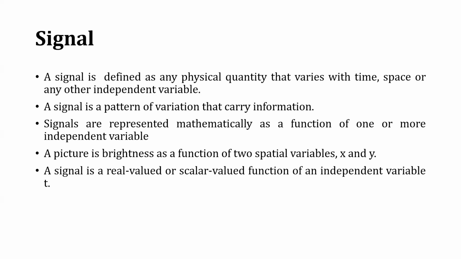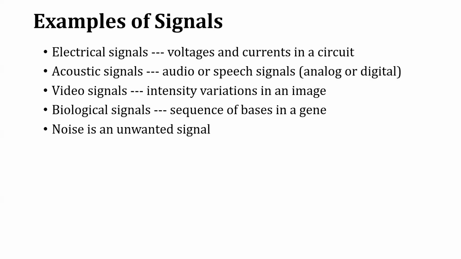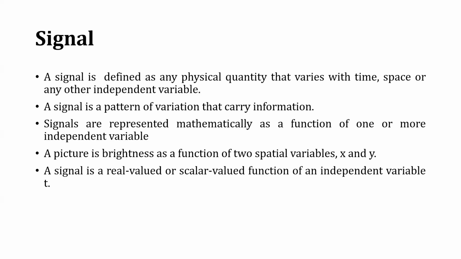In our real world, we come across a lot of signals. A signal is a pattern of variation that carries information. Signals are represented mathematically as a function of one or more independent variables. A picture is a brightness as a function of two spatial variables, x and y. We represent the picture as x and y. A signal may be a real valued or scalar valued function of an independent variable t. Normally a signal is represented as a function of time, that is t.